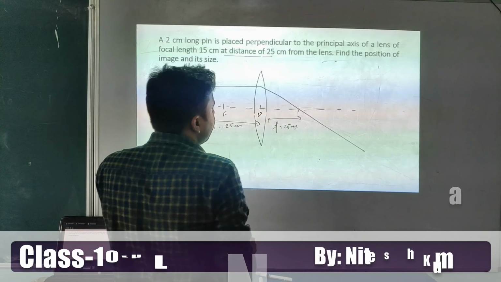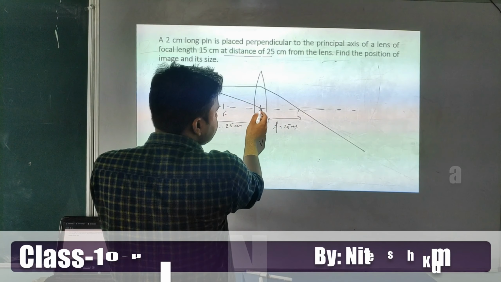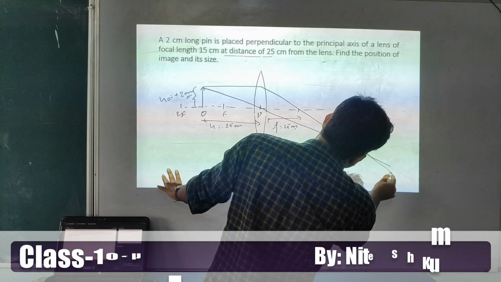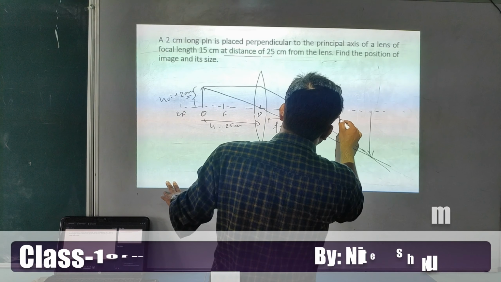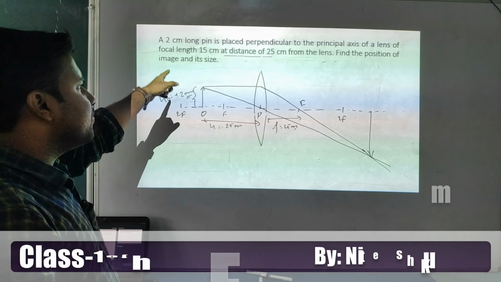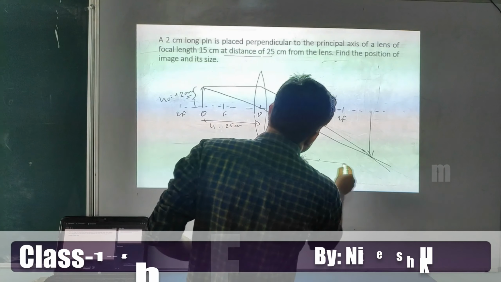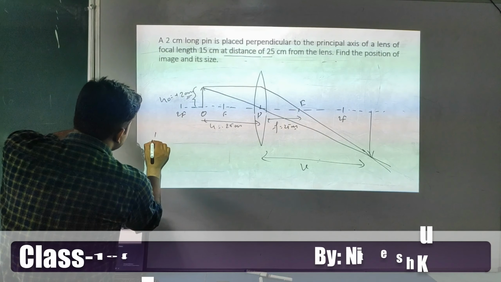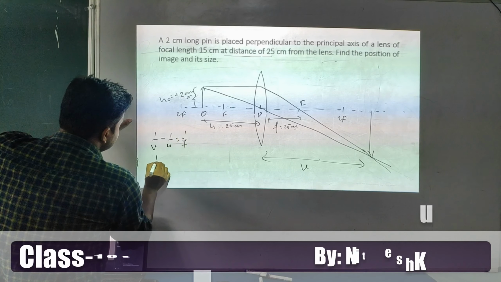Okay student, now look at this. How will it form an image? The ray coming parallel and the ray passing through the optical center will cut each other where? Beyond 2f. Is it or not? So this one is the 2f point, this one is the f point. So the value of v you will get is beyond 2f. And this is the v. We have to calculate it. We'll use the formula 1 by v minus 1 by u equal to 1 by f.